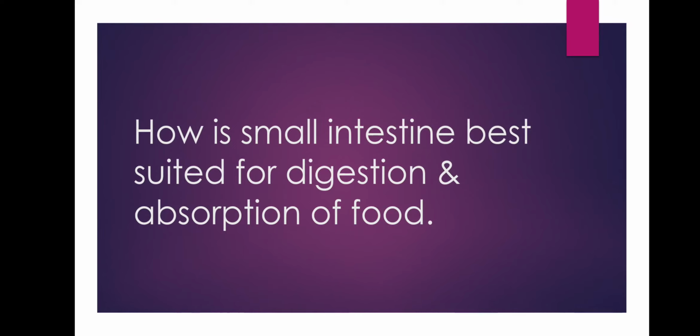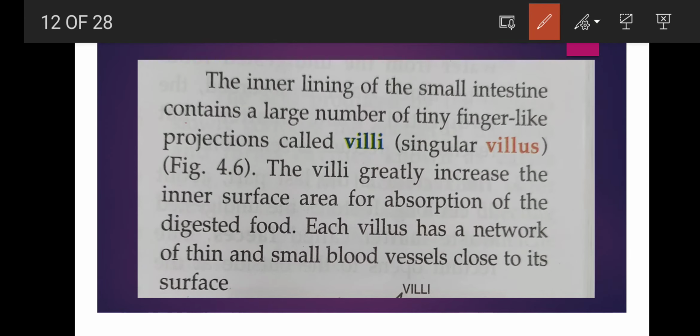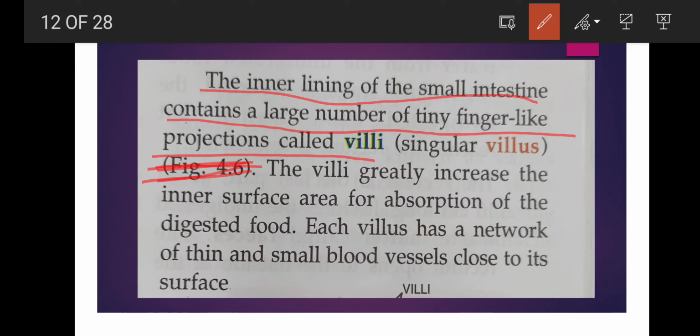Now next question is, how is small intestine best suited for digestion and absorption of food? So you will write, the inner lining of small intestine contains a large number of tiny finger-like projections called villi, and the singular form of villi is villus. Okay, no need to mention this one. The villi greatly increase the inner surface area for absorption of digested food, and each villus has a network of thin and small blood vessels close to its surface. Okay, this much only.